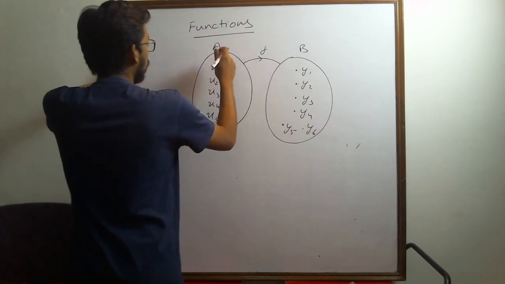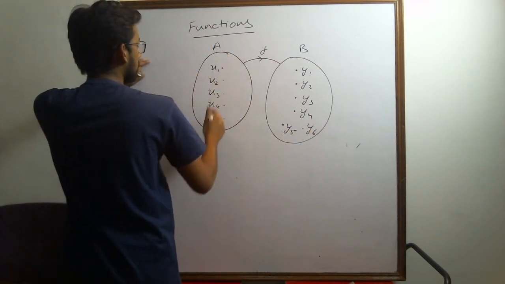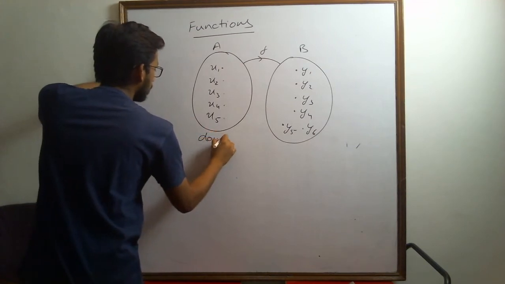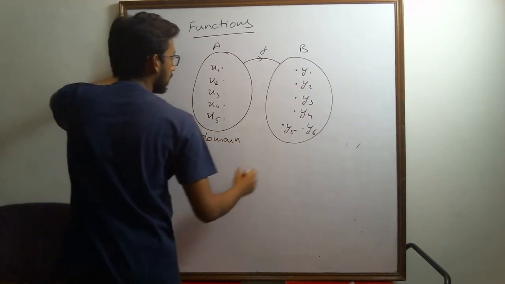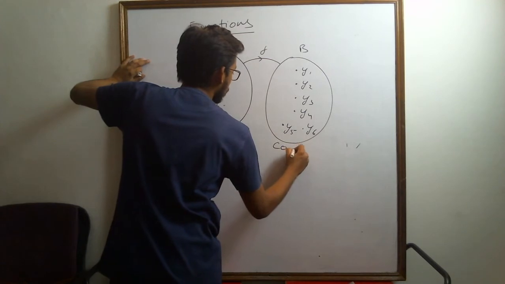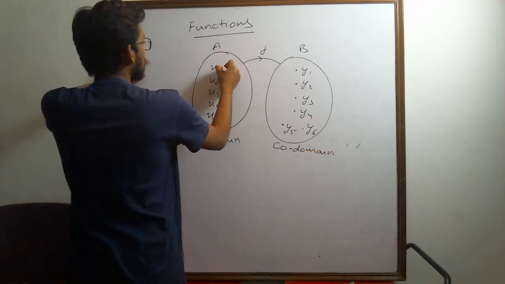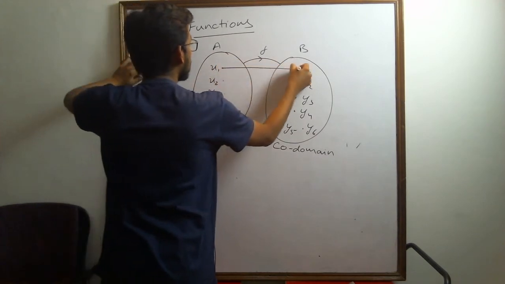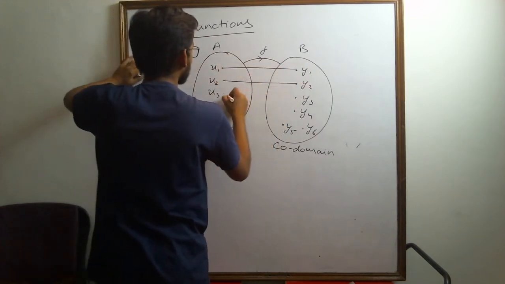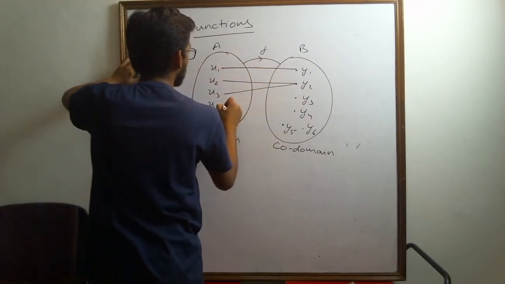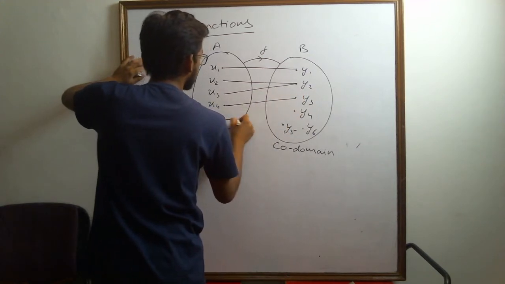Now, the first set is known as the domain. The second set is known as the codomain. All the elements of the domain should have a unique image in the codomain. Suppose this is how we are defining the function.